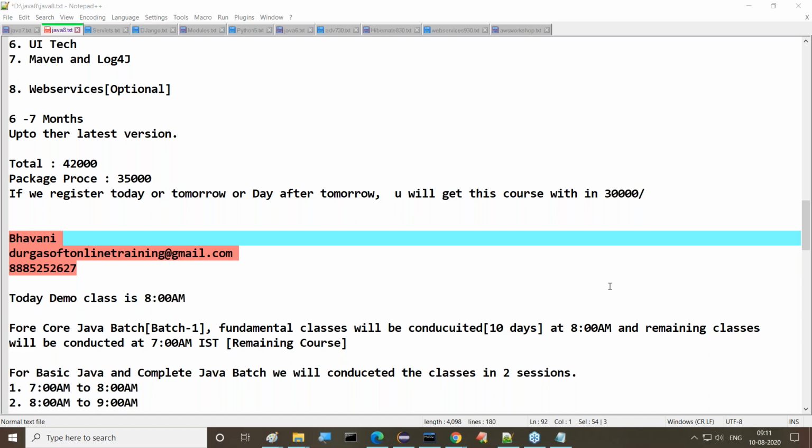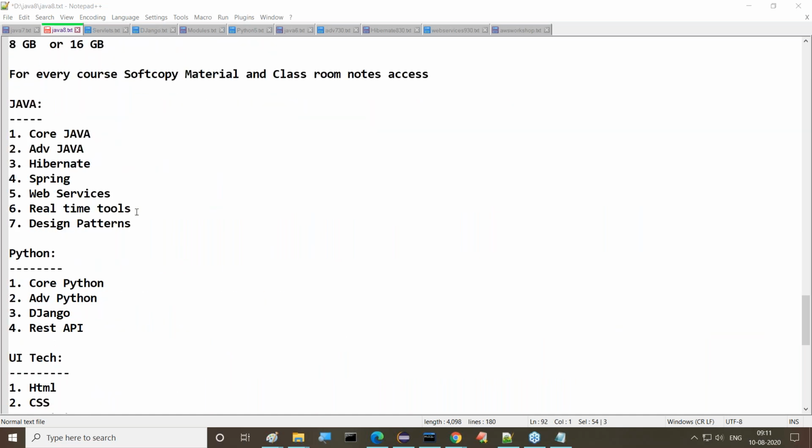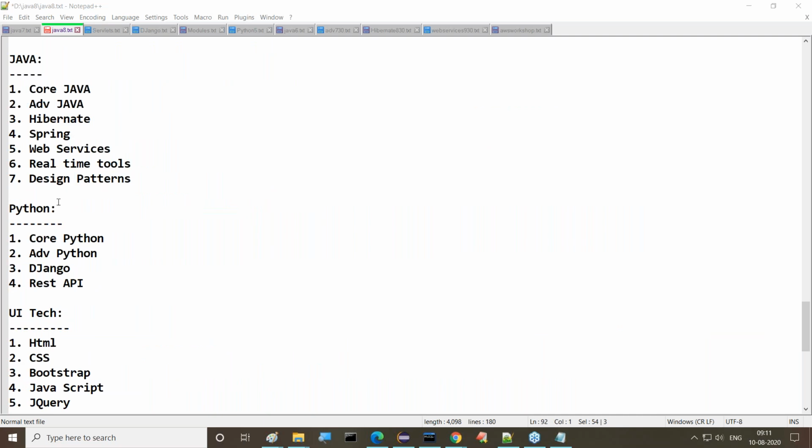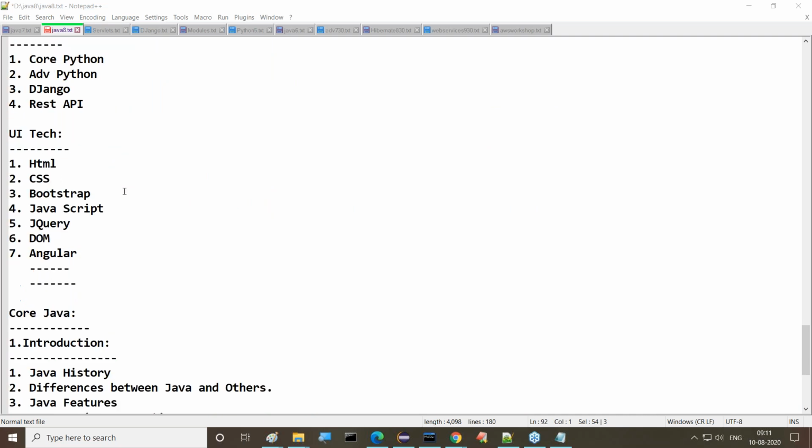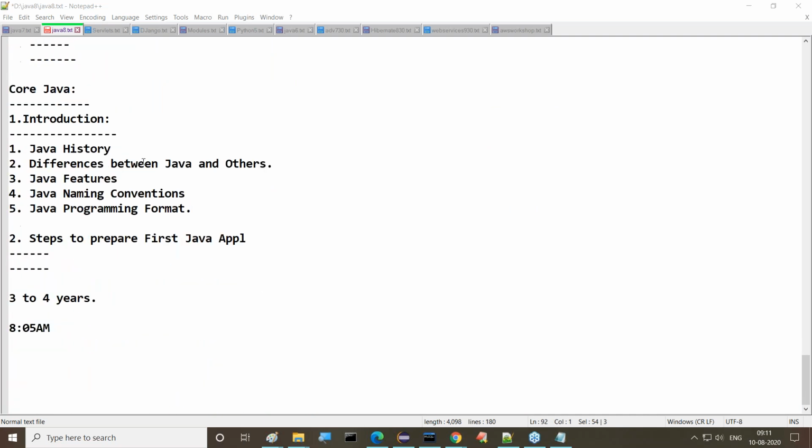Is UI and Android required in this? Amit, I'm not getting it. UI technologies we will cover. If you go for this Java package, there we are going to take UI technologies like HTML, CSS, JavaScript, jQuery and DOM.